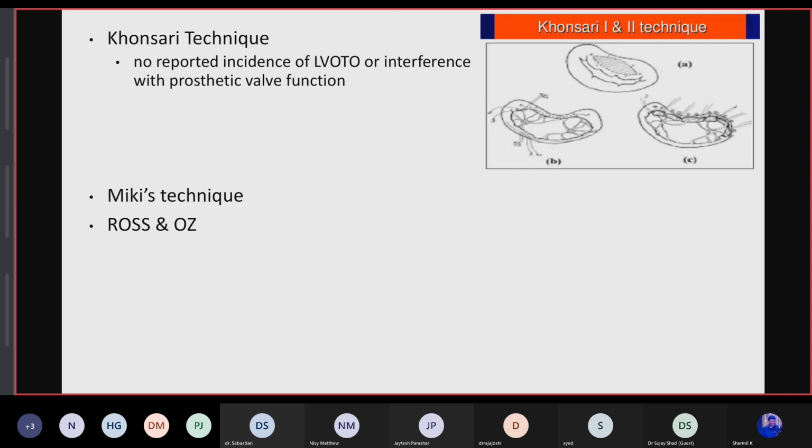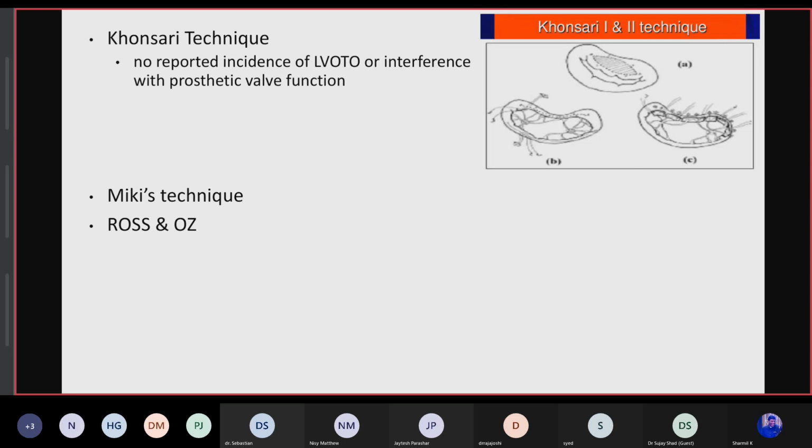This was Khonsari 1, and the 2 was, when the leaflet is thick or calcified, it is divided into 2 or 5 segments of the incised leaflet, and these are separately attached to the annulus. The PML was retained completely in this Khonsari technique.